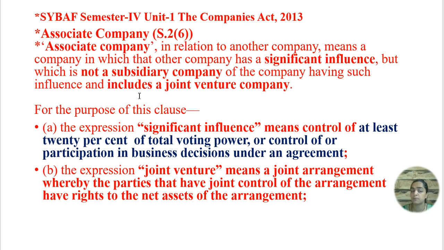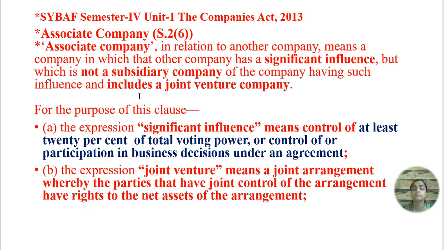For this purpose, an explanation has been given below: any company having significant influence means at least 20% of the total voting power, or control of participation in business decisions under any agreement. It means the associate company has the power to take part in decision making as per the agreement made in the beginning.